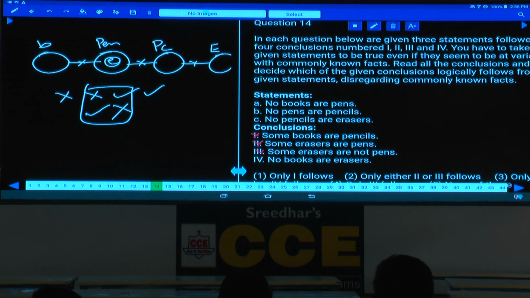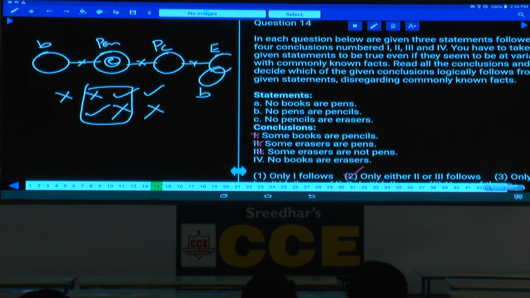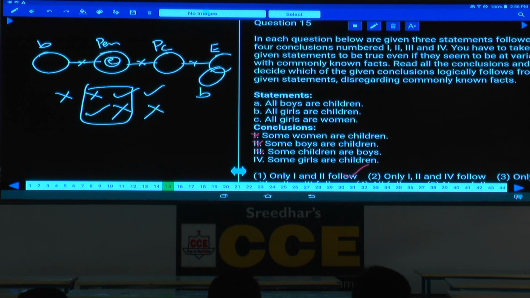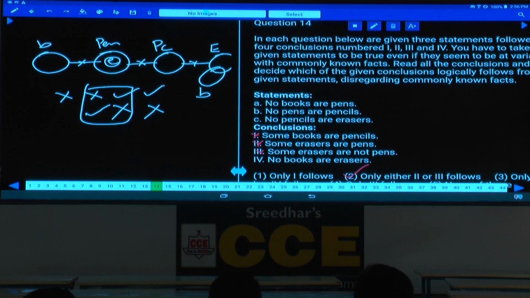No books are erasers. To make this one false, tell me whether I can write my book like this or not. Yes. Hence alternate diagram proven, previous conclusion will be false. Then at the same time now we should check out for what? Some books are erasers is not there. Hence this is also false. Then what is your answer here? Either 2 or 3, choice 2. 14th it is choice 2. Then 15th one. 14th choice 2, either 2 or 3.